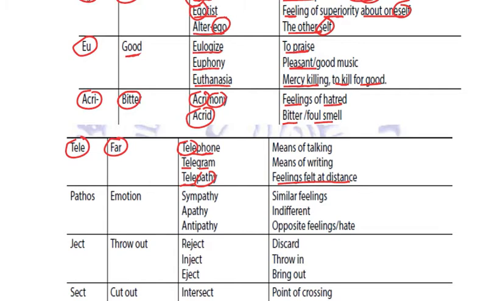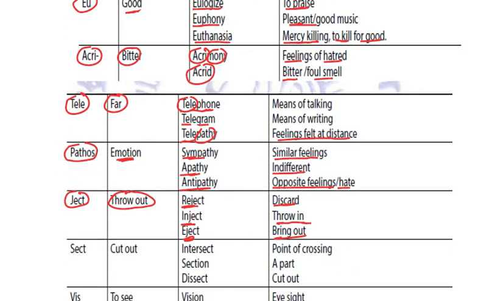Let us come to the next word. Pathos. Pathos means emotion. Patho or pathy is sympathy. That is the similar feelings. Apathy, that is indifference. Antipathy is opposite feelings, that is feeling of hatred towards anyone. Ject means throw out. Reject, that is to discard, throw. Inject is throwing in. Eject is of course bringing out.